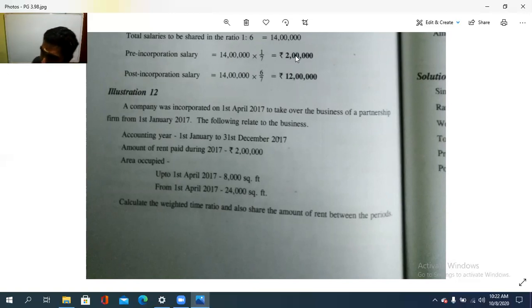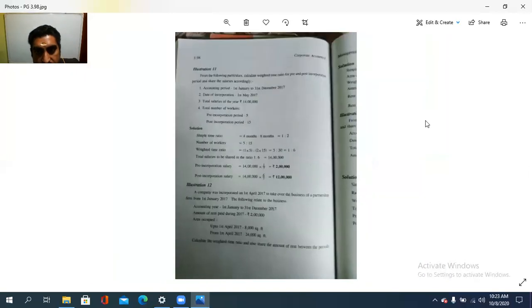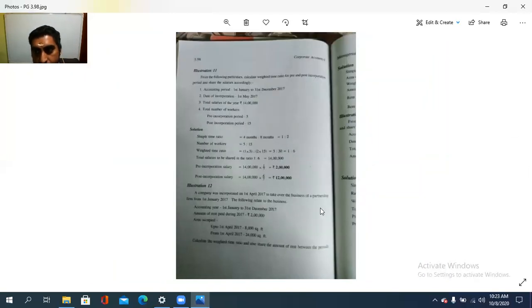So the area occupied up to 1st April is before the incorporation period. From January to 1st April, that is 3 months, isn't it? So 1st January to 31st March is 3 months. So 3:9 is the time ratio. In that way, we are calculating this. Okay, we will check how it is to be.